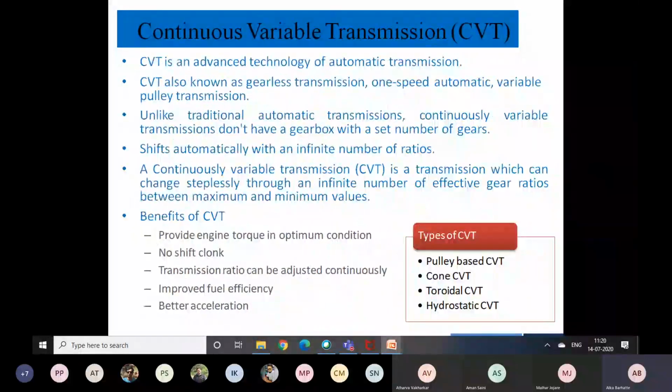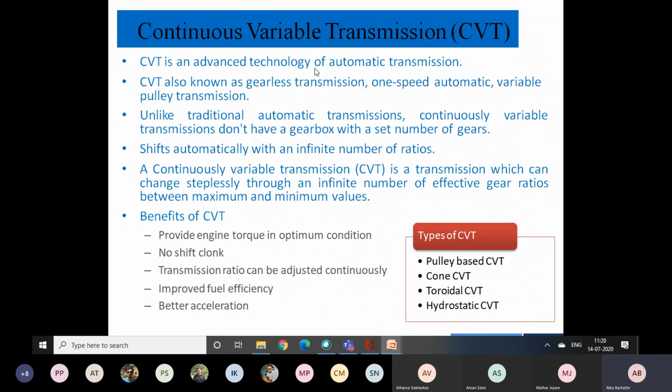Whereas here also it is increasing, but it is increasing in a continuous fashion. So there are no fixed steps in continuous variable transmission. Infinite gear ratios are possible. That is the beauty or advantage of this continuous variable transmission.